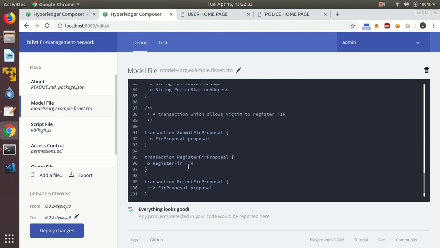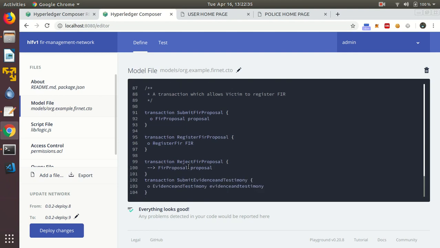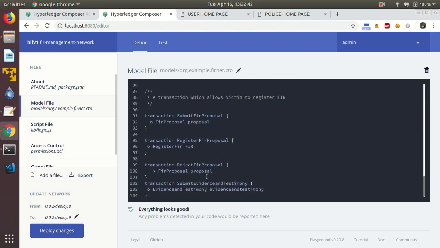First one is submit FIR proposal. Other is register FIR proposal that will be used by the police against the FIR proposal. Police can also reject the FIR proposal, and another one is submit evidence and testimony. Now let's look at our demo.